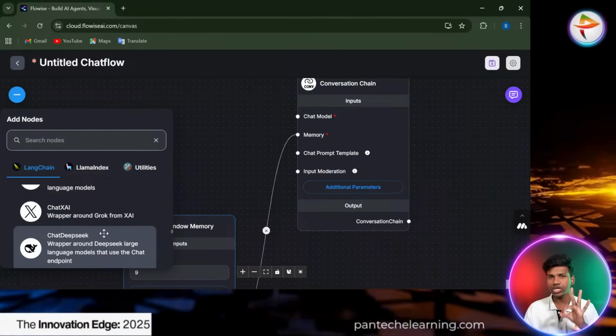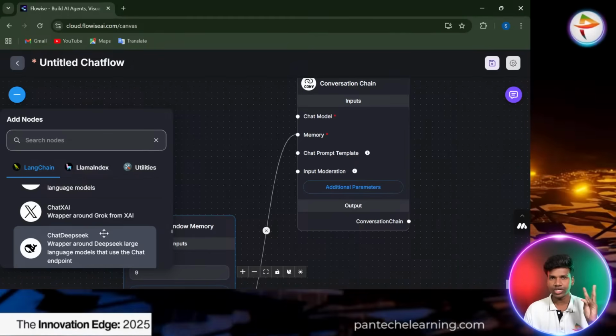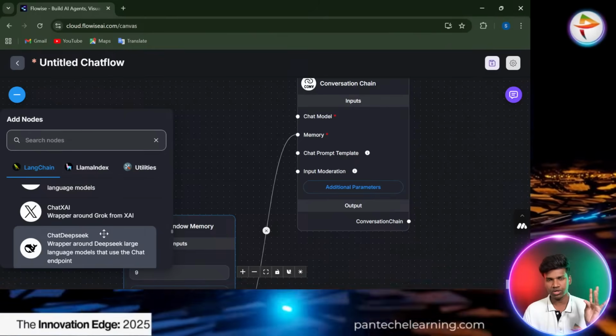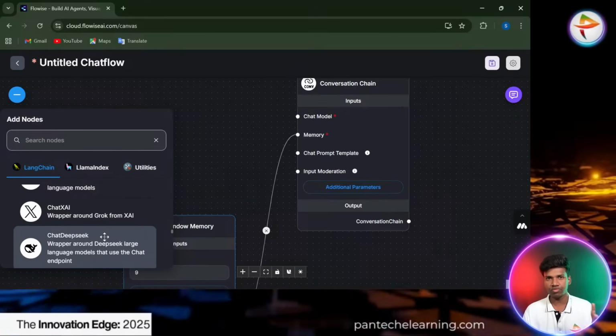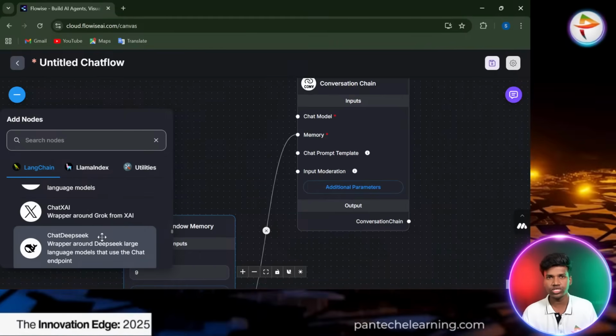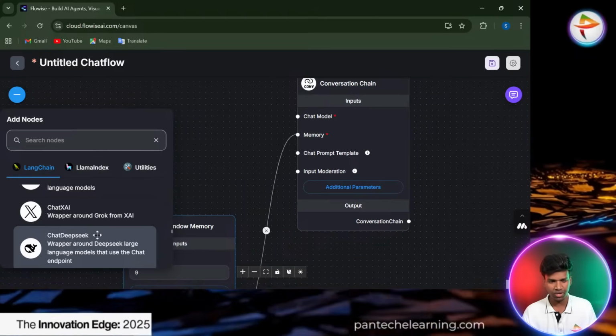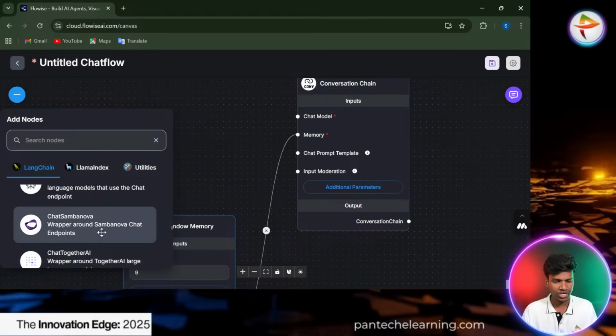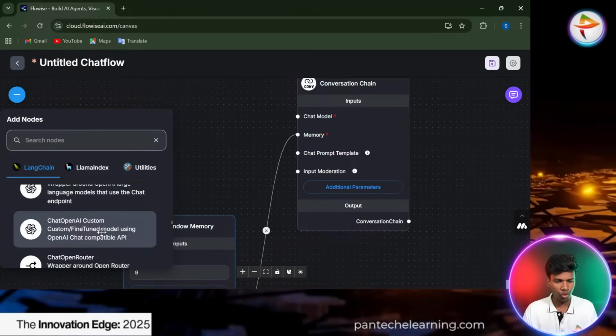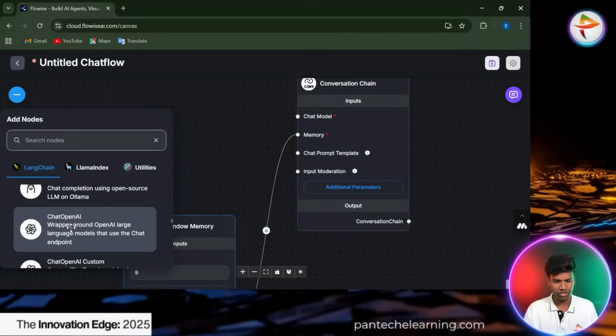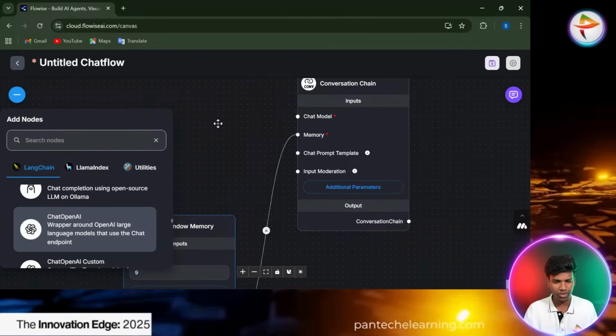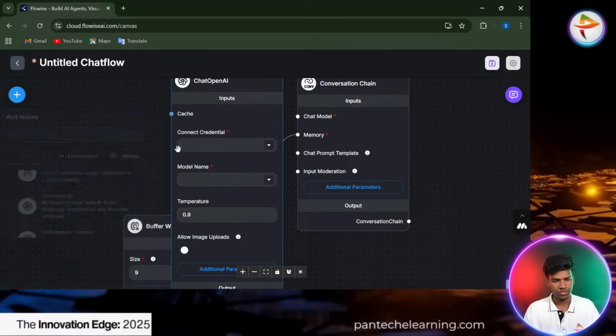So we can discuss three different things: OpenAI, DeepSeek, and finally we can try Google Gemini. I think Google Gemini is a free one, comparatively, so we can try that also. We can start with OpenAI, Chat OpenAI. Yeah, here. I can just click and drag and drop here. Yeah, you can see that.